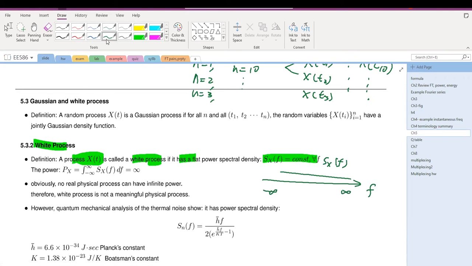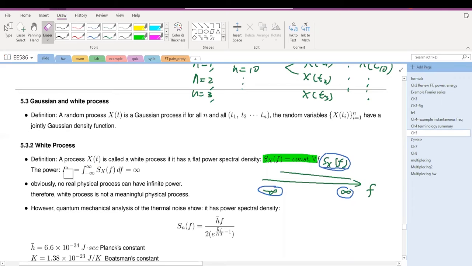We know the power in any random process is the integral of the power spectral density over all frequencies from minus infinity to infinity. Then if the power spectral density is a constant, the power is equal to infinity. There is no practical system that will literally have infinite power. So strictly speaking, a white process is not a meaningful physical process.